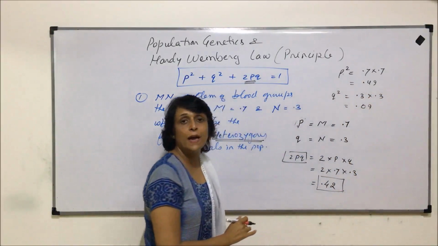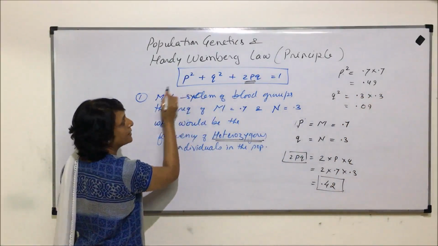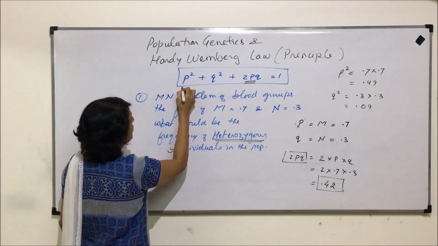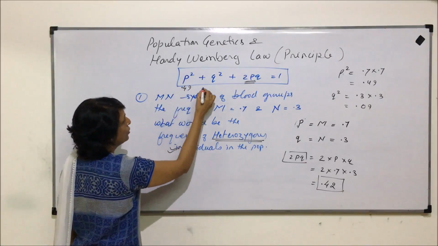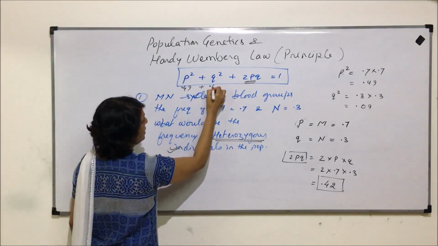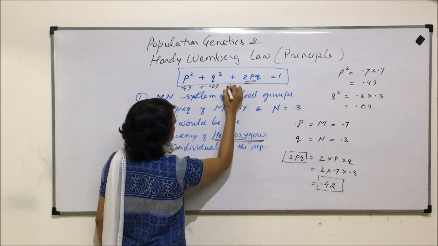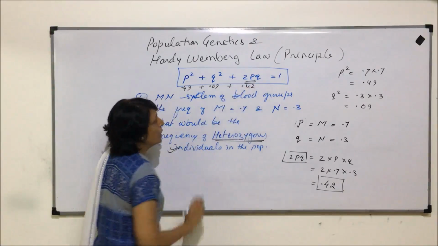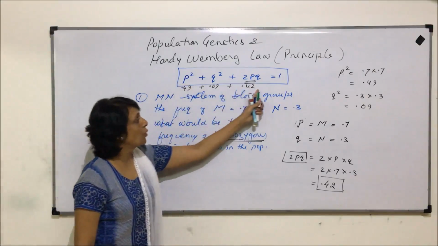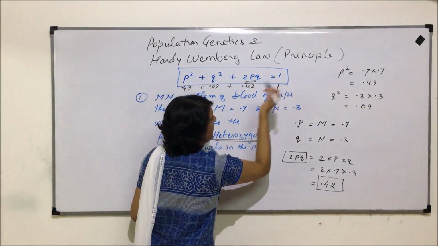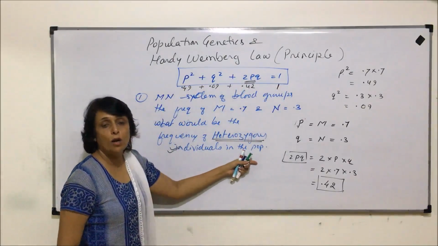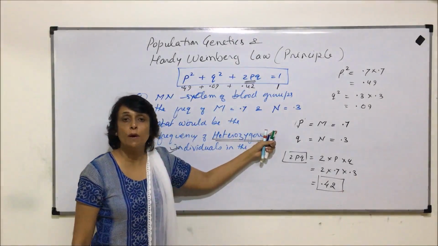And 2pq we have already found out. So let us write it here. p square is 0.49, q square is 0.09, and 2pq is 0.42. If we add this, the total is going to come to 1. That means we can cross check after solving the question.